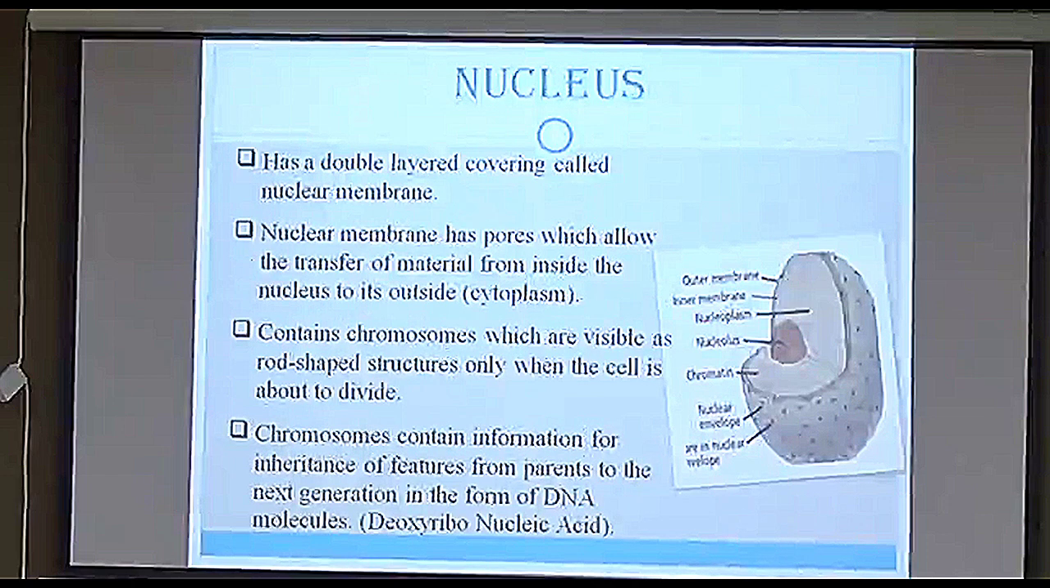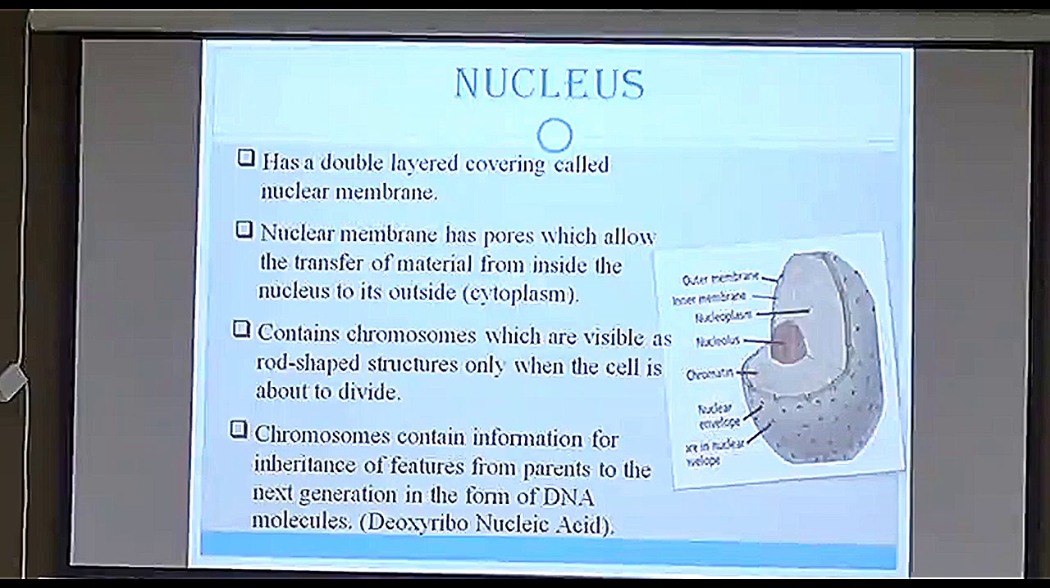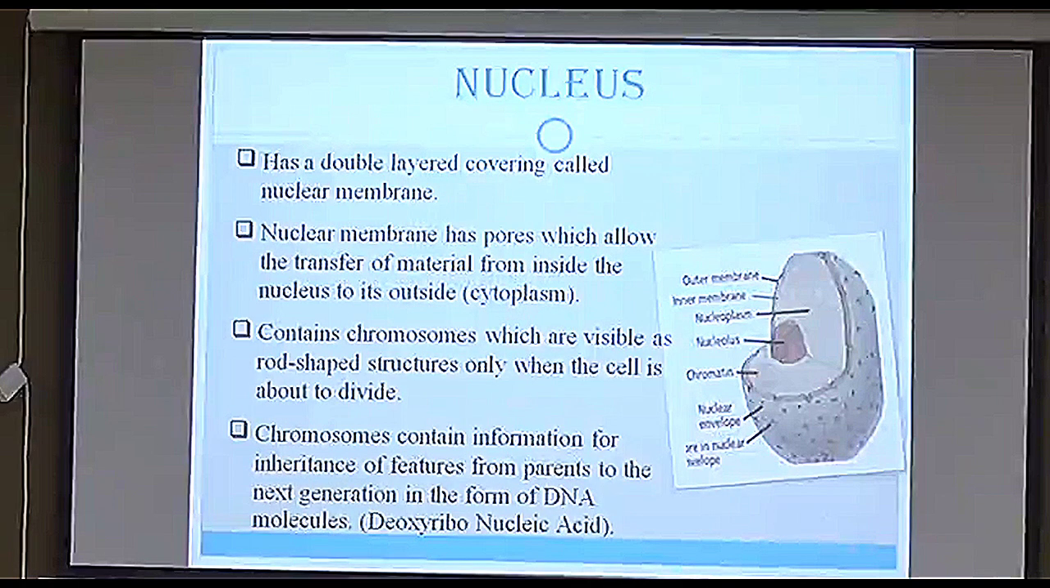Now, the nucleus, I have explained to you as well. The nucleus is the main coordinating center of a cell. We can also say that it is the brain of a cell. It has a double layer covering called the nuclear membrane. The nuclear membrane has pores which allow the transfer of material from inside the nucleus to the outside.